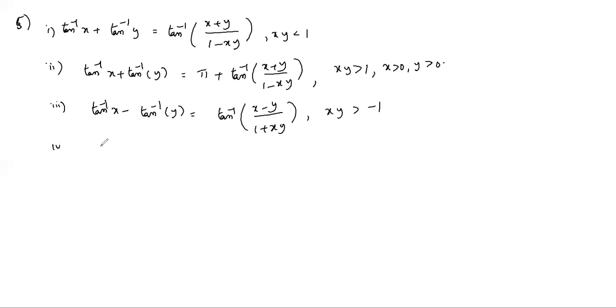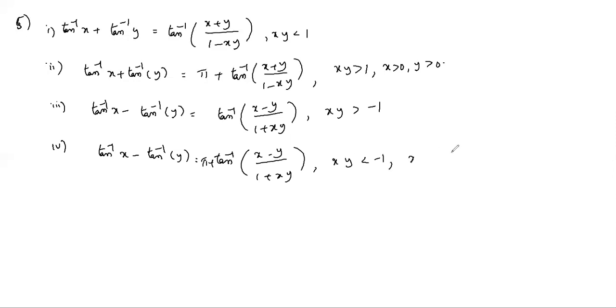Next, the fourth one: tan inverse x minus tan inverse y equals pi plus tan inverse of (x minus y) by (1 plus xy), if xy is less than minus 1, x greater than 0, y less than 0. So for this one, we will get the proof.